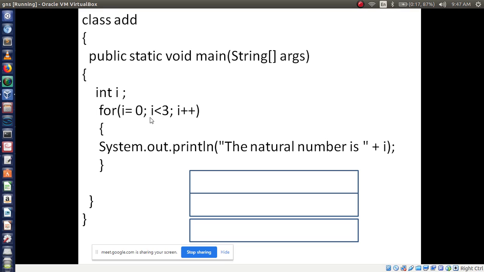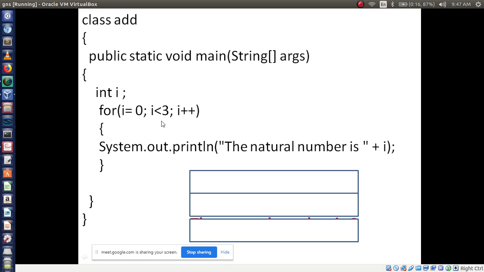So 0 less than 3, the condition is true, execute the natural number is. What is the i value now? Initially the i value is 0. So 0 less than 3, the condition is true here, right?